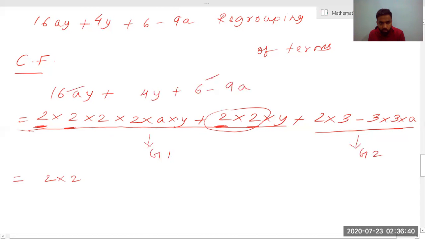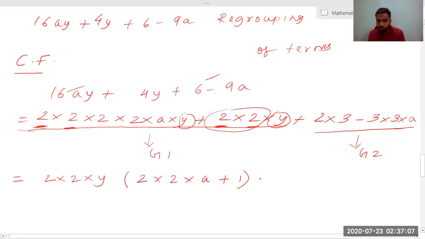Okay, so now I will look for, is there any A? No, there is no A in group 1, but there is a Y in group 2. Yes, there is a Y. So I can take Y as common. Okay, I have taken Y as common. Since I have taken Y as common, what will remain is 2 into 2 into A, right? And there is no term remaining here, so I'll write 1 here, right?